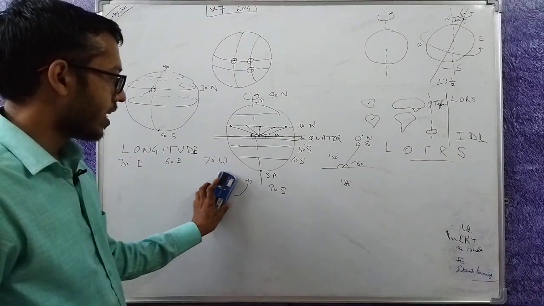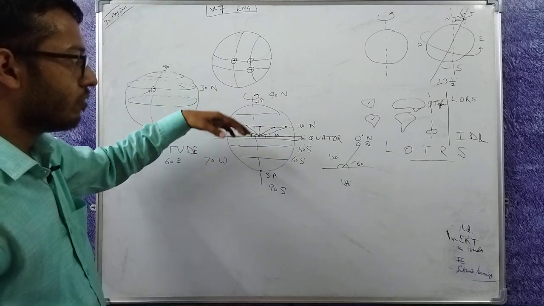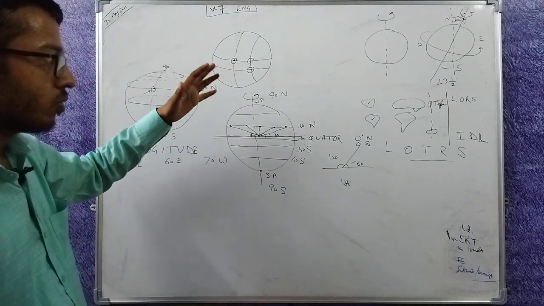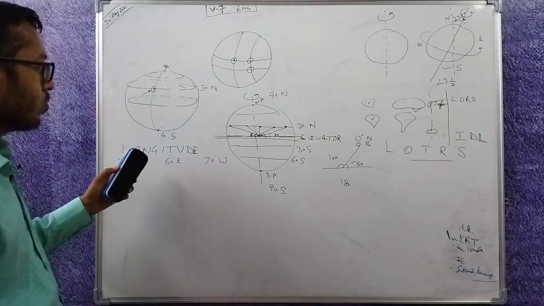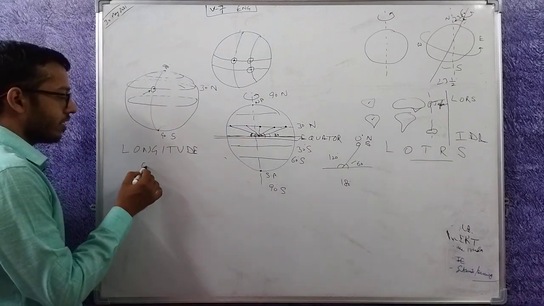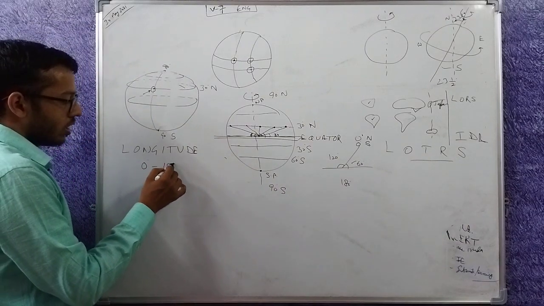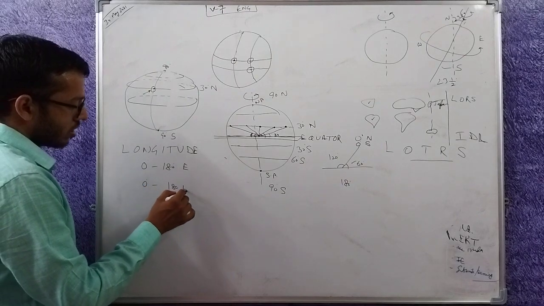Latitudes only go till 90 degree. You can go from here till 90 degree. If you want to go to 91 degree, you can't. At 90 degree, earth ends. Longitudes are defined from 0 degree to 180 degree. We will see later in other videos how. 0 degree to 180 degree east, 0 degree to 180 degree west.